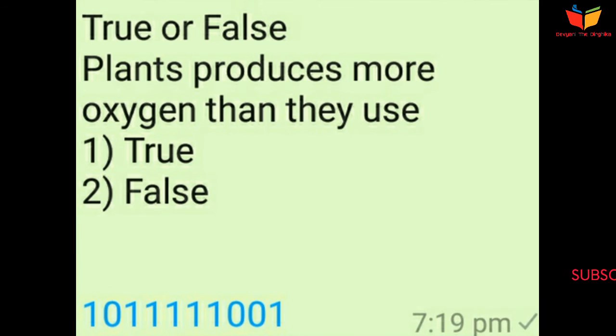Every human being, every organism, every plant needs oxygen to respire, to survive. So plants consume oxygen during the day and night. But during the daytime, to produce food, they consume more carbon dioxide during the process of photosynthesis, and in that process they produce more oxygen. They release more oxygen as compared to what they consume for their respiration. So the statement that plants produce more oxygen than they use is true.